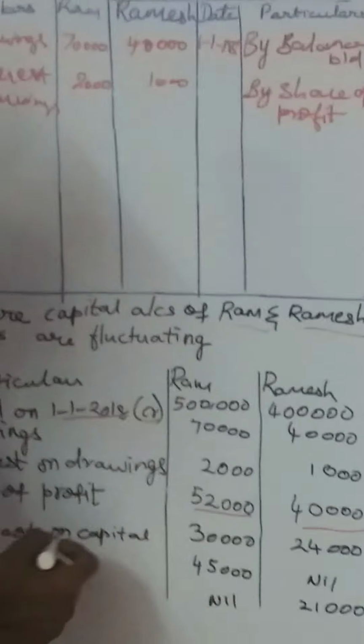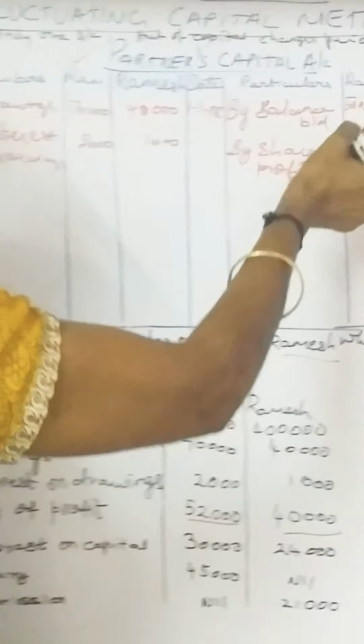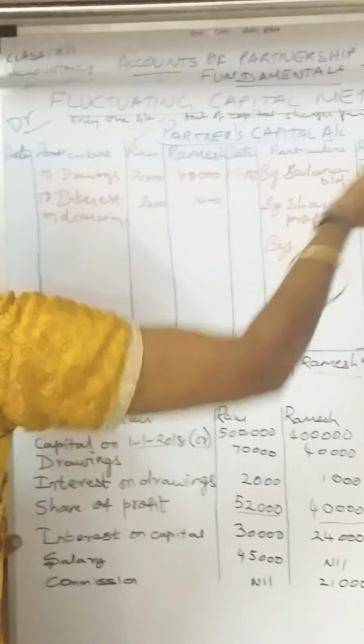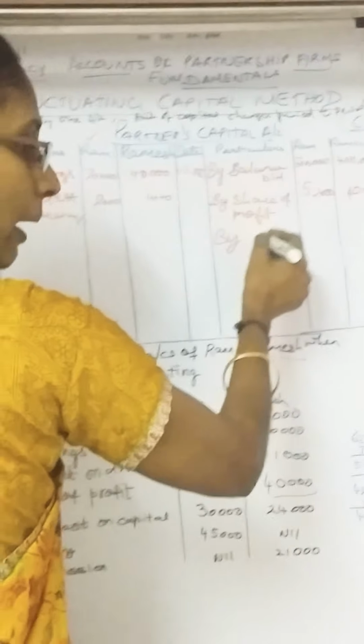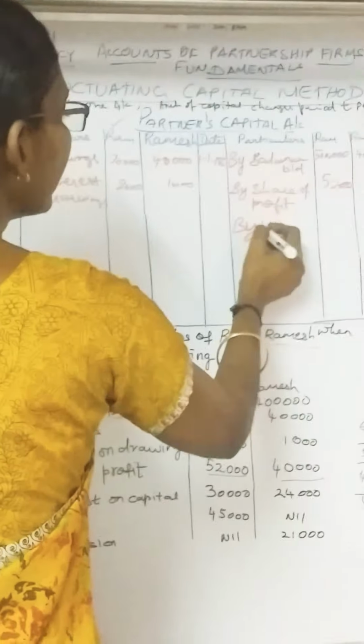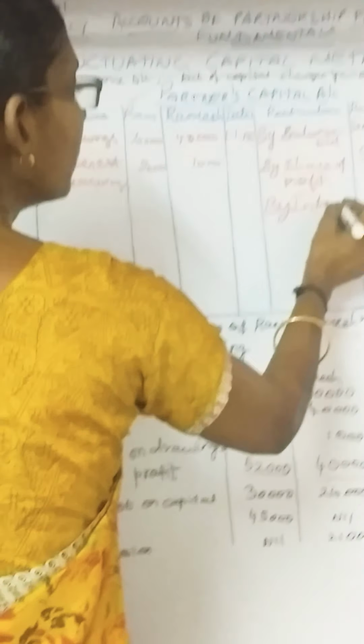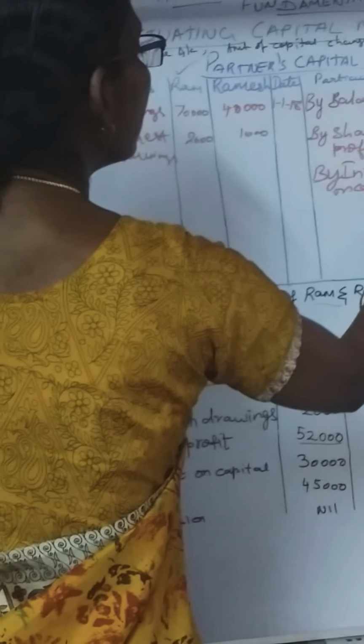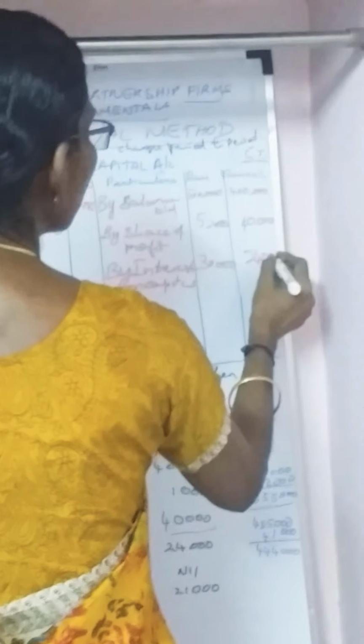Then next is interest on capital. Ram has brought the capital. So, Ram gets the interest on that capital. So, it is also income for Ram and Ramesh. So, interest on capital is an income. Income should be credited to interest on capital. For Ram 30,000. For Rahim 24,000.